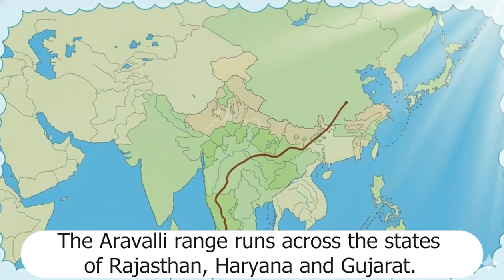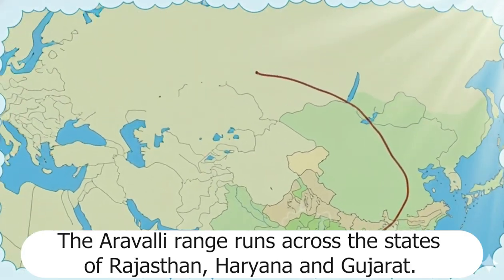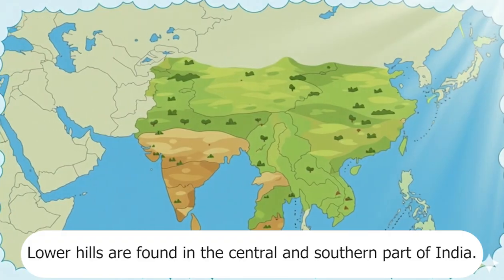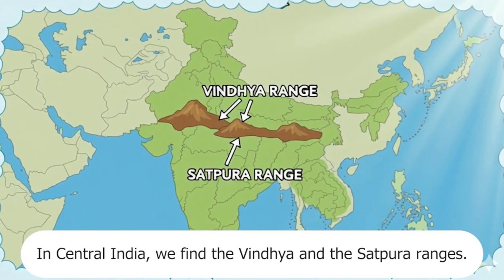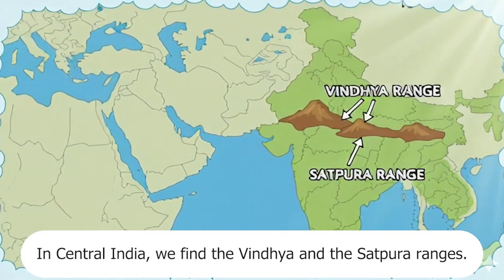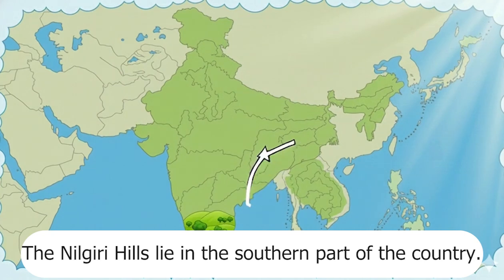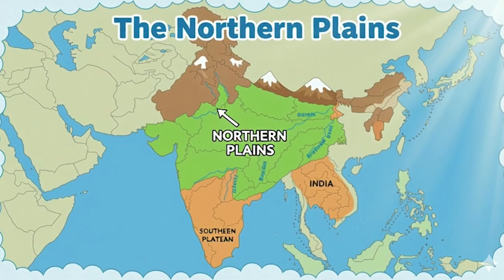The Aravalli Range runs across the states of Rajasthan, Haryana and Gujarat. Lower hills are found in the central and southern part of India. In central India, we find the Vindhya and the Satpura ranges. The Nilgiri hills lie in the southern part of the country.